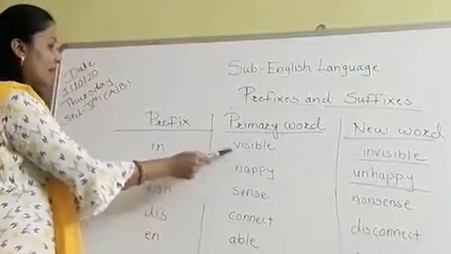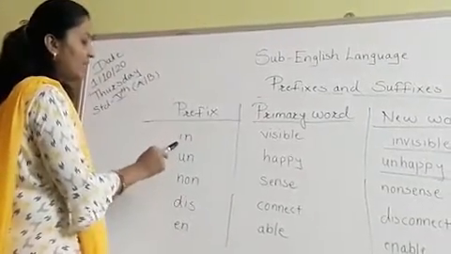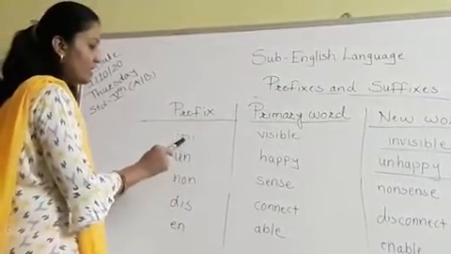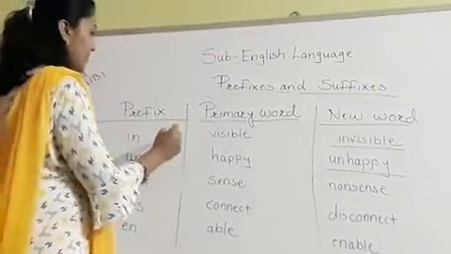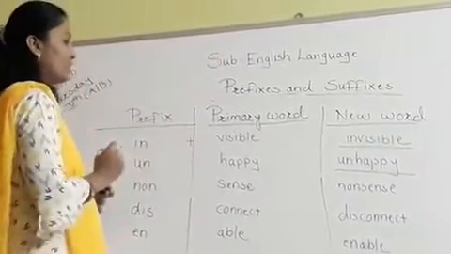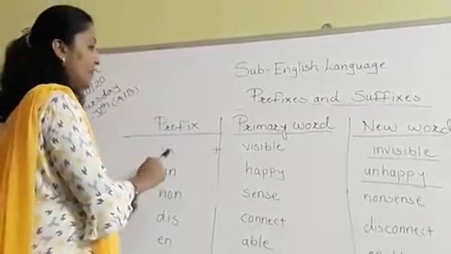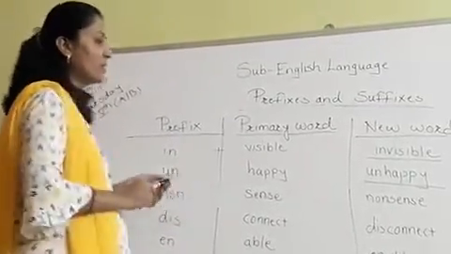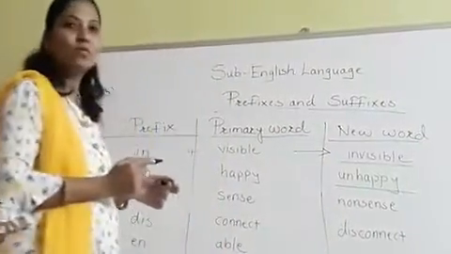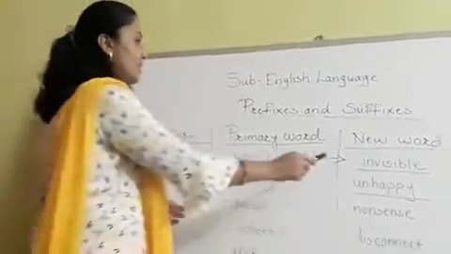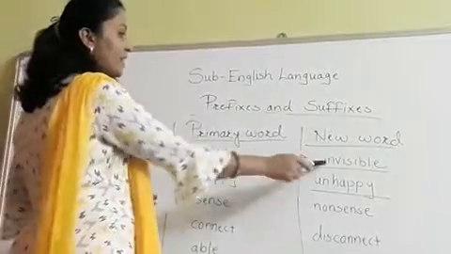And when we are adding some word before this word, that is IN, and we do the addition of these two words, in simple language, the new word that is formed is invisible. Invisible is a new word that we have got by adding the prefix IN.